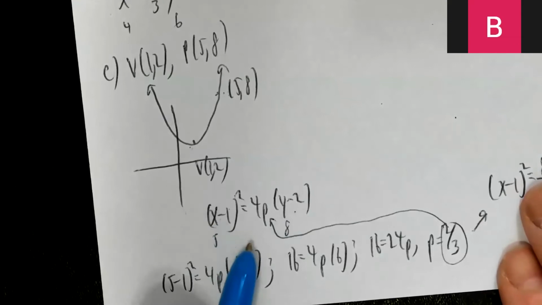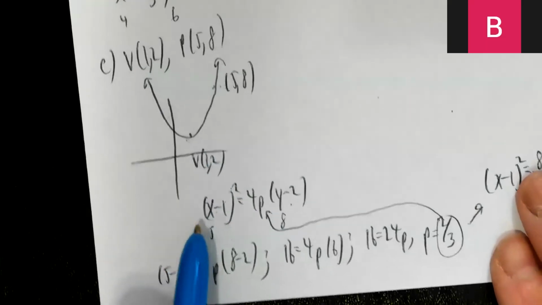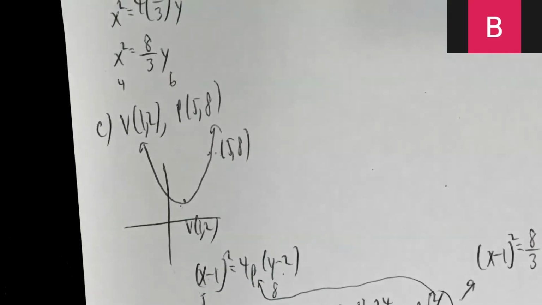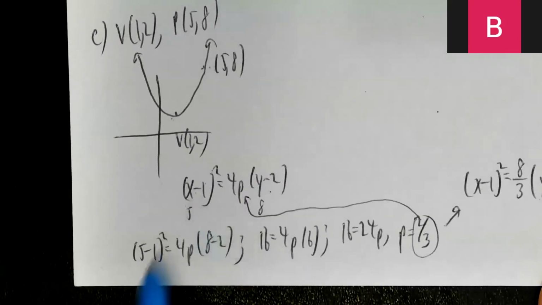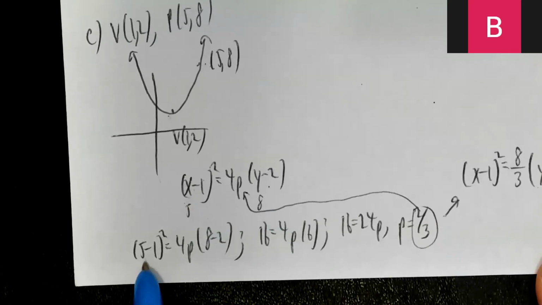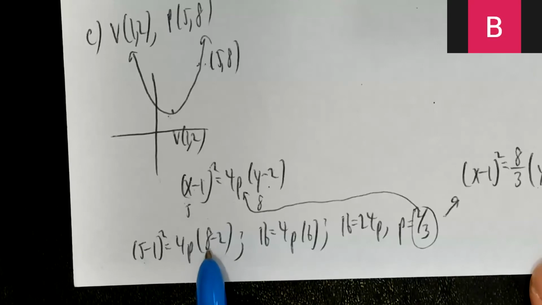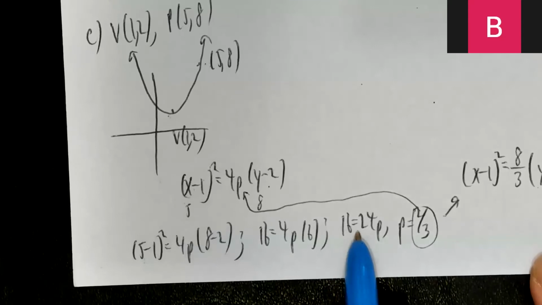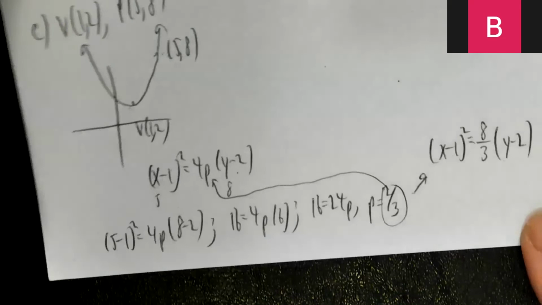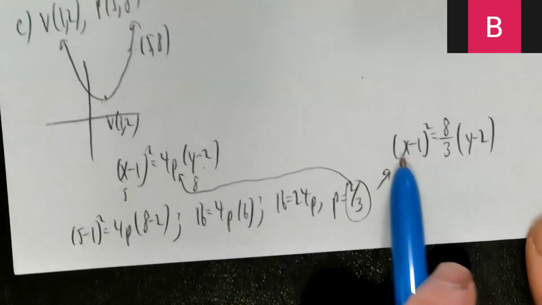Okay. And now to find p, again, I just plug in x is 5, y is 8, and then I just do that algebra right there, right? Okay, so put 5 there, 8 there. So 4 squared is 16. That's going to be 4 times 6. 16 equals 24p. So p is once again 2/3. So put 2/3 right here, and you have your answer.